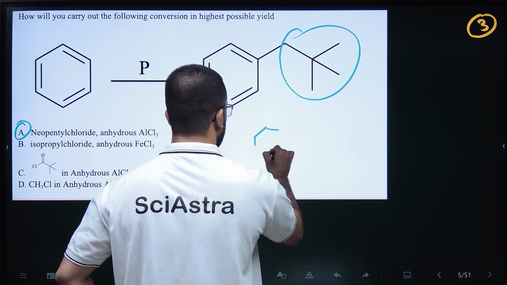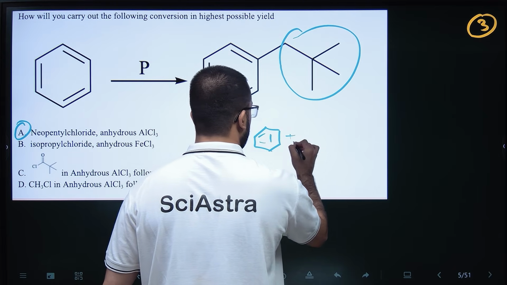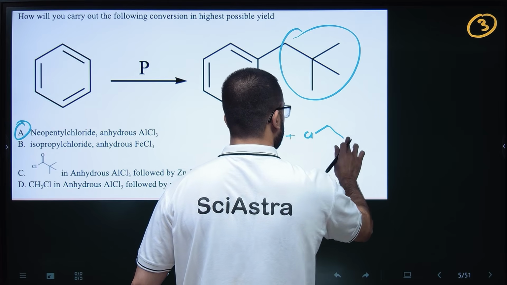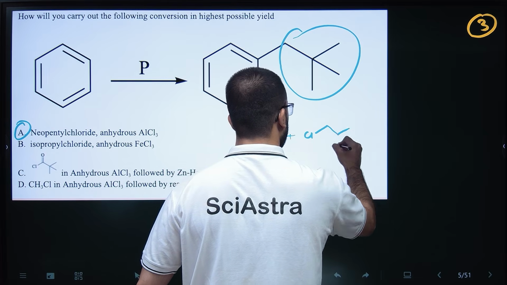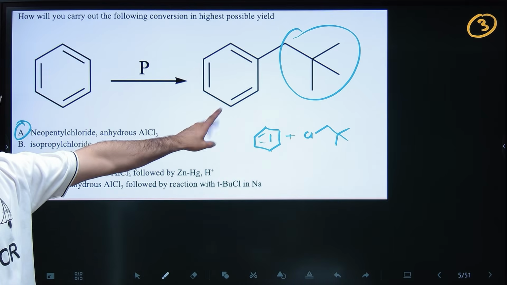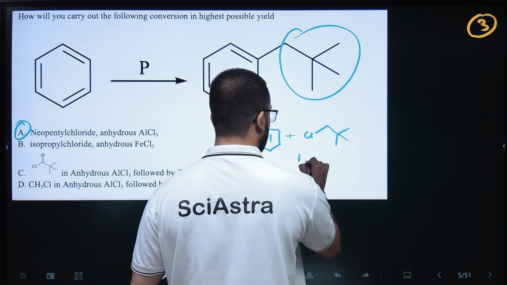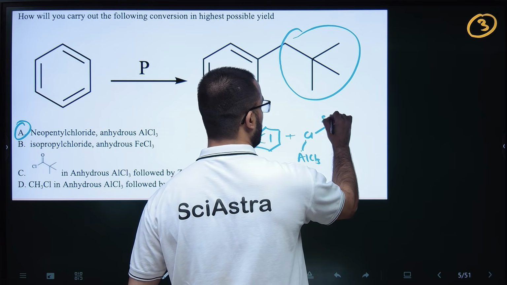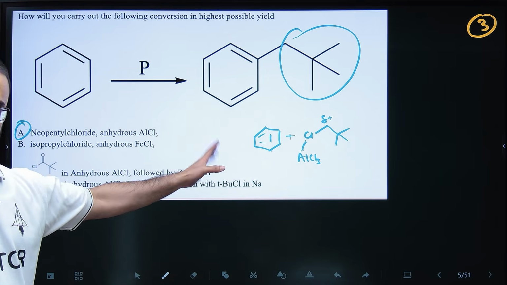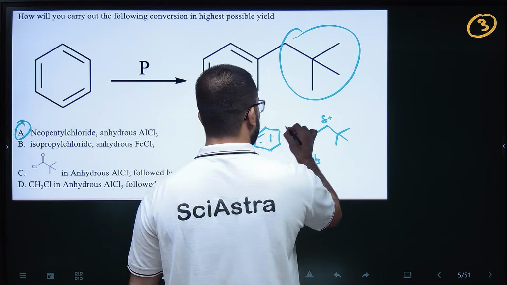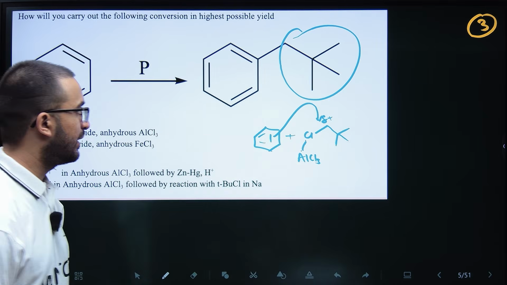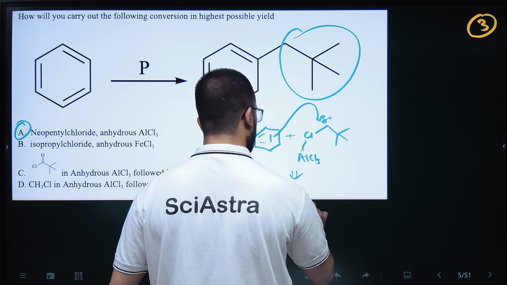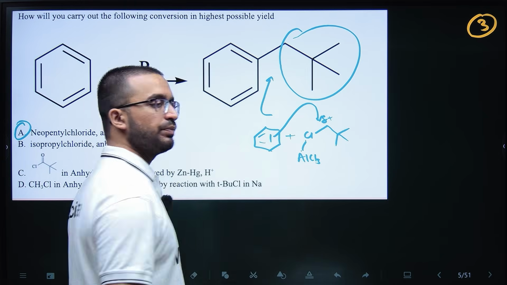So what will happen? Benzene, when it reacts with neopentyl chloride, this is neopentyl chloride, with anhydrous AlCl3, what will happen? This Cl will form an interaction with the AlCl3, and this will be a very electrophilic group. So this benzene will react here. If this benzene reacts here, the product that will be formed is this one. The Cl will be removed.